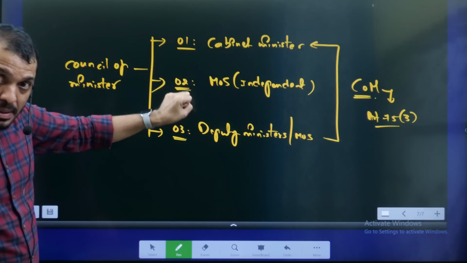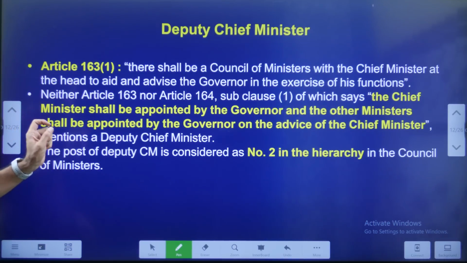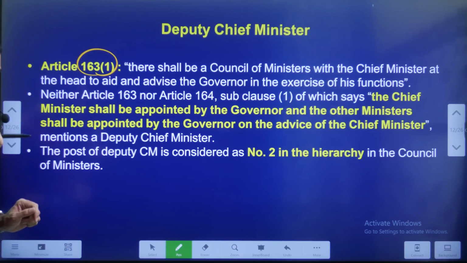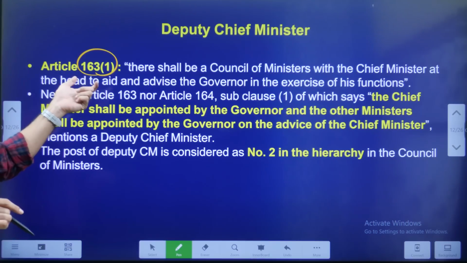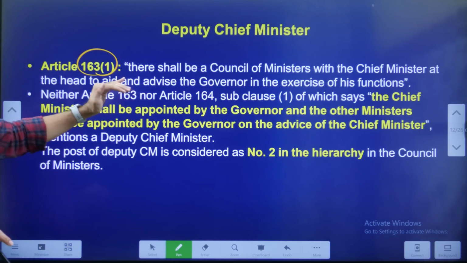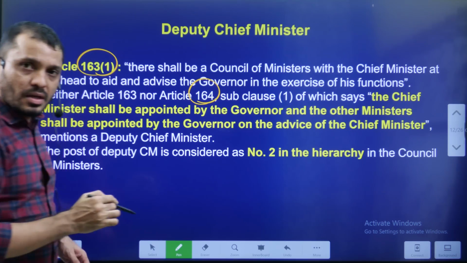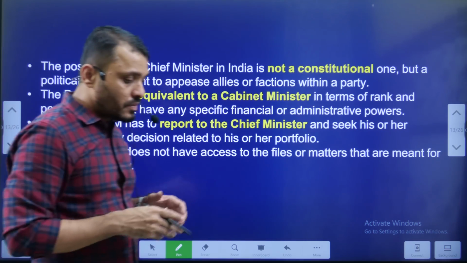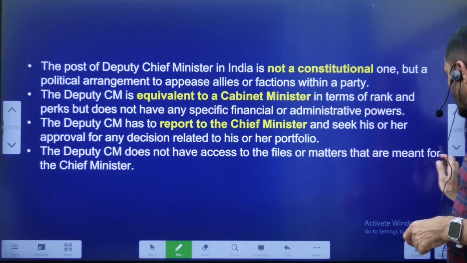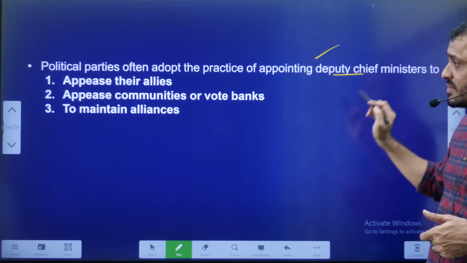Deputy Chief Minister is also nothing but a minister. So, he doesn't have any separate oath. Next, regarding the Deputy Chief Minister, like I said earlier, ministers at the Central level will be appointed by the President, that is Article 75. Whereas there, the President will be helped by the Council of Ministers, Article 74. Here, the governor will be helped by the Council of Ministers, that is Article 163, Clause 1. And according to Article 164, the governor will appoint the ministers on the advice of the Chief Minister. The same is applicable to the Deputy CM also. And why do we go for the Deputy CM post most of the times?